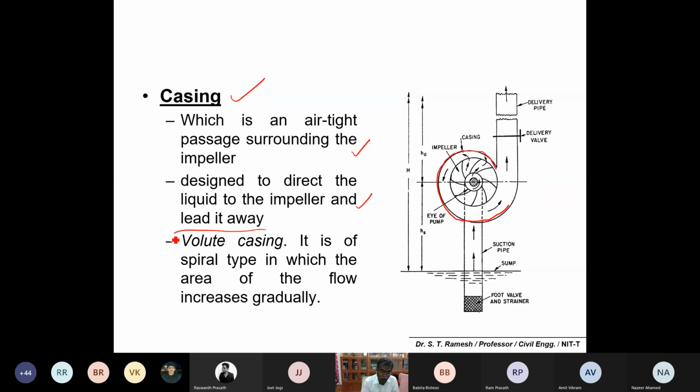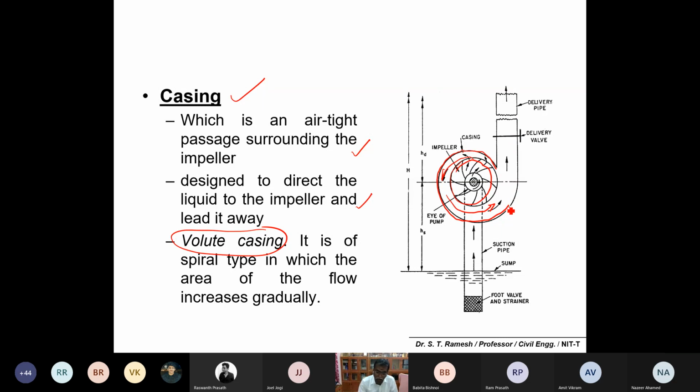One example is the volute casing, which is of a spiral type in which the area of the flow increases gradually. In such a way, that casing is called a volute casing. So please remember, the casing is an airtight passage surrounding the impeller. This part is the impeller, which you are already familiar with, and the outer airtight portion is called the casing. The casing is designed to direct the liquid to the impeller and lead it away from the impeller.